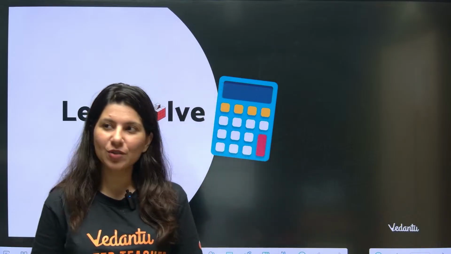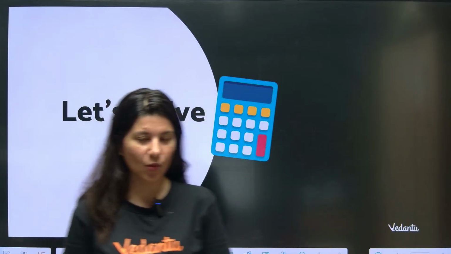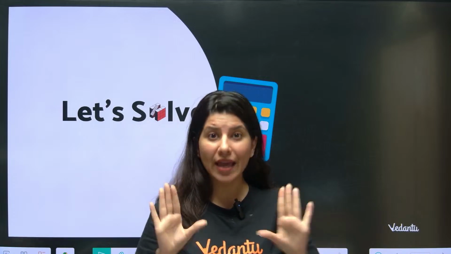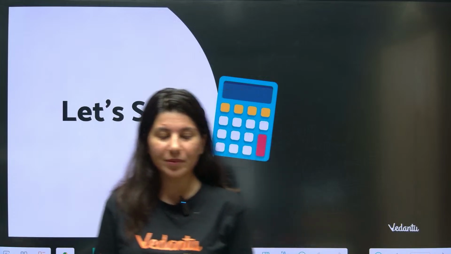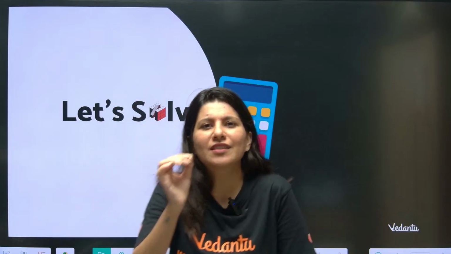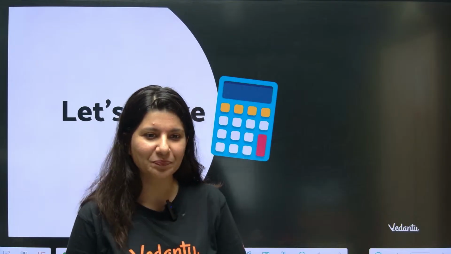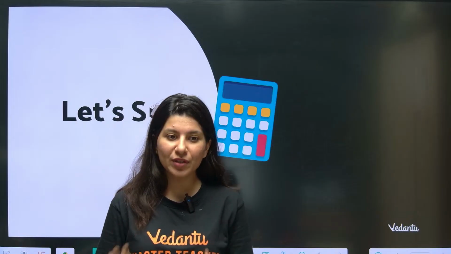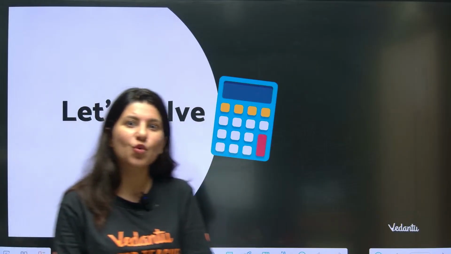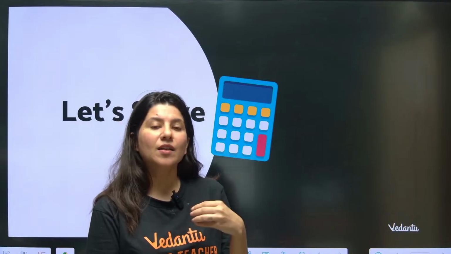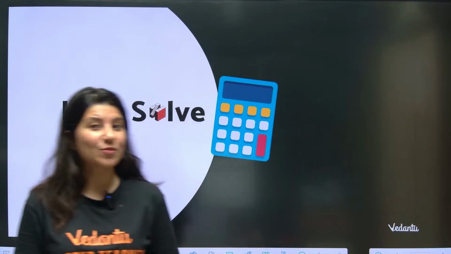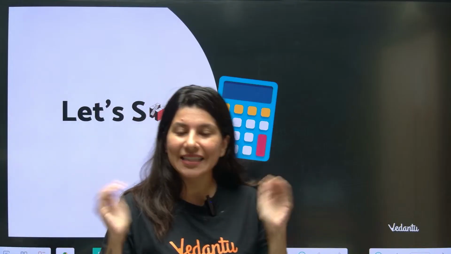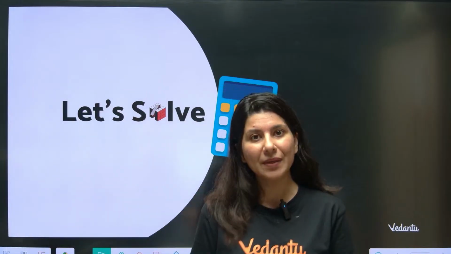So, today's session is going to be all about determinants. In the last session, we have seen the properties of determinants. Obviously, I'm going to help you with all the properties while solving the problems. Because in the last session, we have just touched the properties. Today we are going to apply all the properties. We are going to solve the problems. So today is going to be the problem solving session. Moreover, concepts will be less and problem solving will be more, because the last class was all about learning the properties. This class is all about solving and applying the properties.